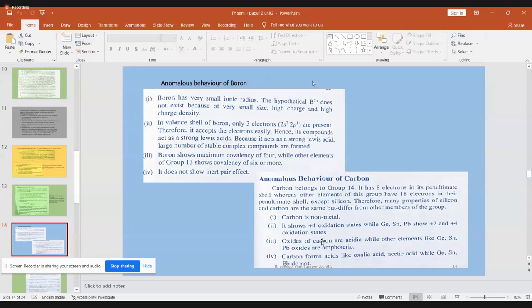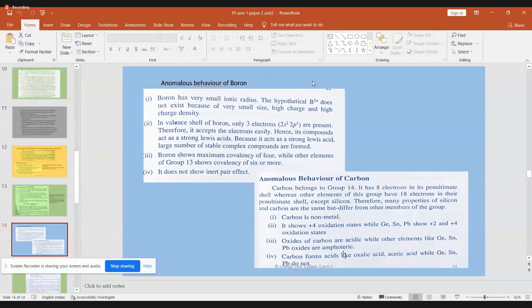Now all the oxides of carbon, whether it is carbon dioxide or carbon monoxide, are going to be acidic in nature. Why acidic? Because when it combines with water, it leads to the formation of an acid. Whereas germanium, tin, lead and so on form oxides which are amphoteric. Sometimes they behave as acids, sometimes as bases. They exhibit both properties, but oxides of carbon are acidic. So this is an anomalous behavior.